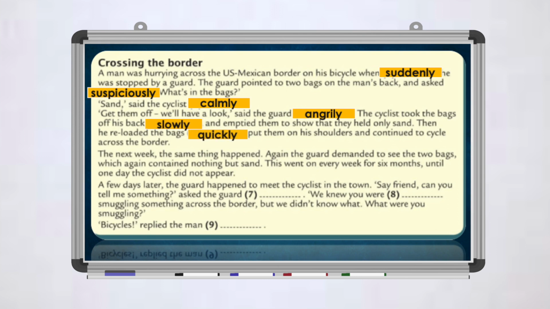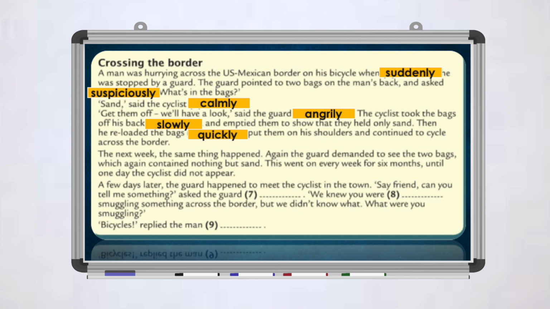Quickly, put them on his shoulders and continued to cycle across the border. The next week, the same thing happened again. The guard demanded to see the 2 bags, which again contained nothing but sand. This went on every week for 6 months until one day the cyclist did not appear. A few days later, the guard happened to meet the cyclist in the town.